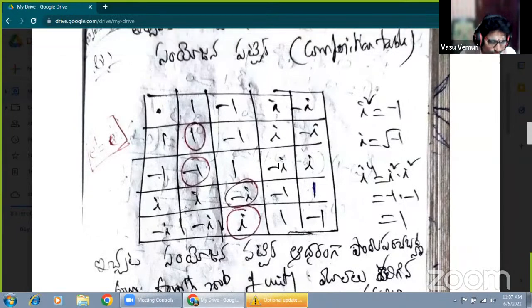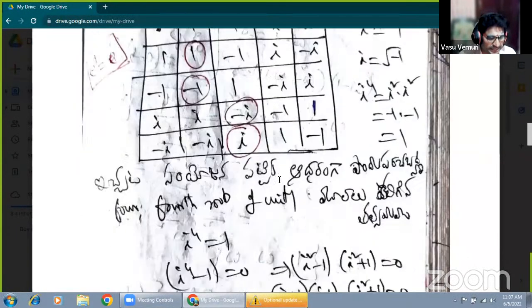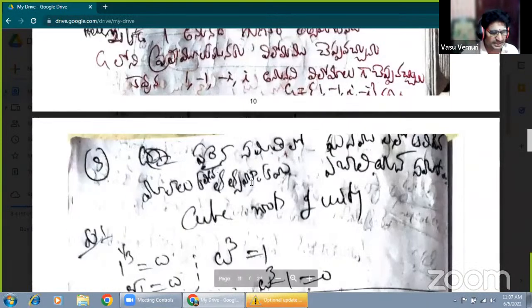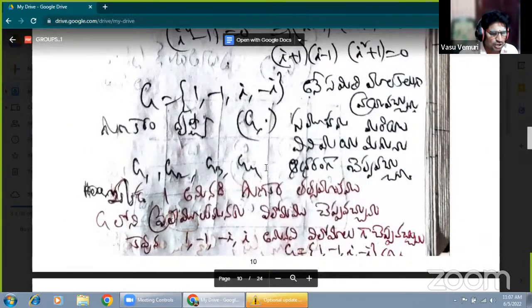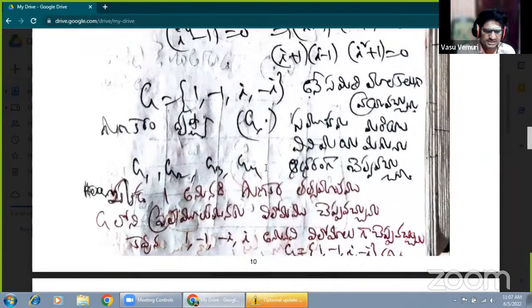Now we have to prove that G under multiplication forms a finite abelian group. Okay, that's right. Now this is very simple. According to the composition table, we should not mention all the postulates. The simple line is: all the entries are filled in the composition table, so all the postulates are verified through the composition table. Finally, the commutative property is also satisfied. G under multiplication forms a finite abelian group, okay, because finite means those elements are fixed; the total number of elements in the group is 4.